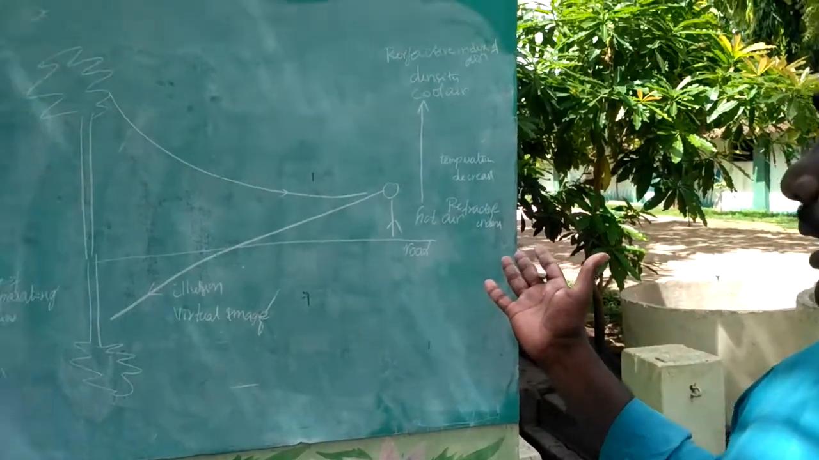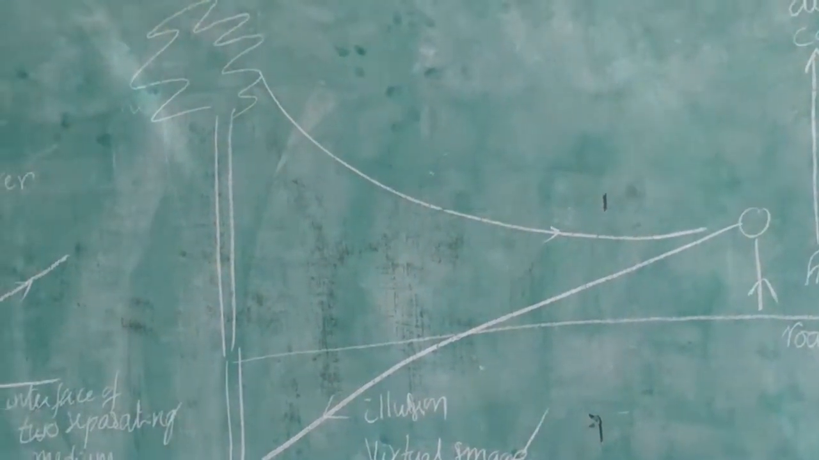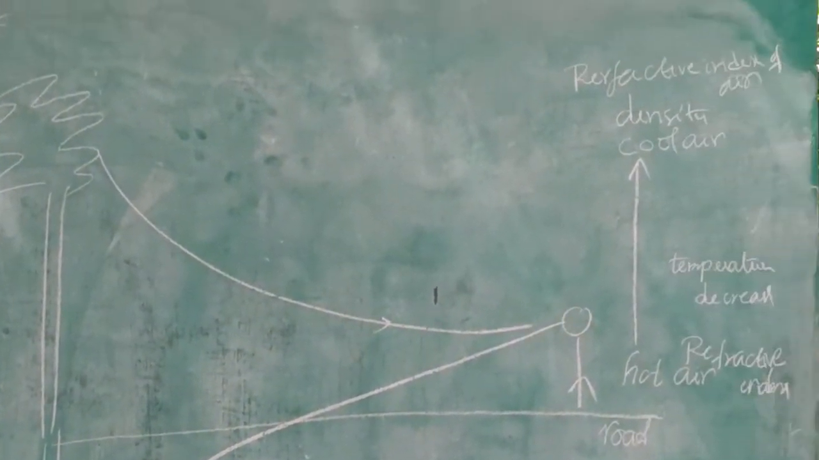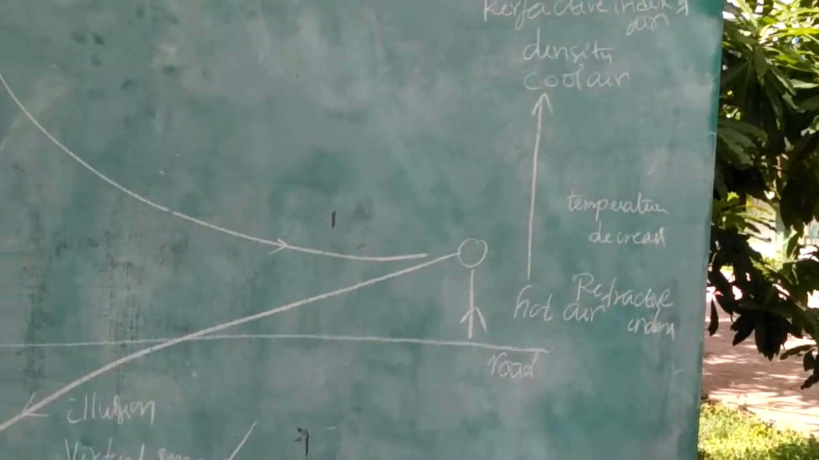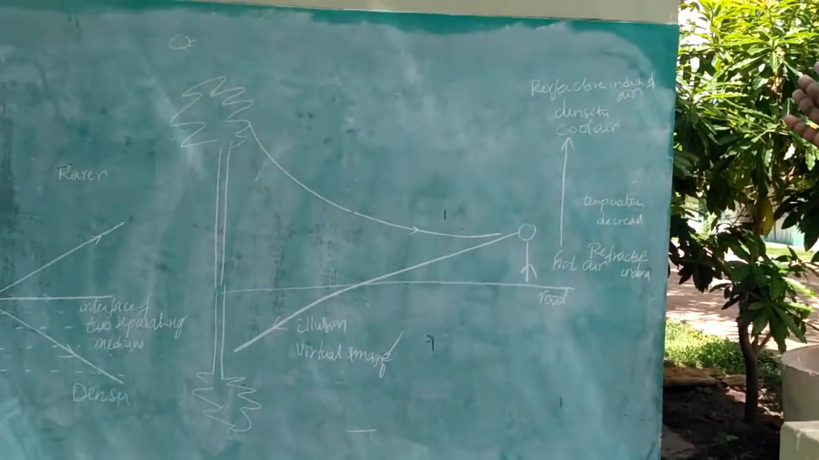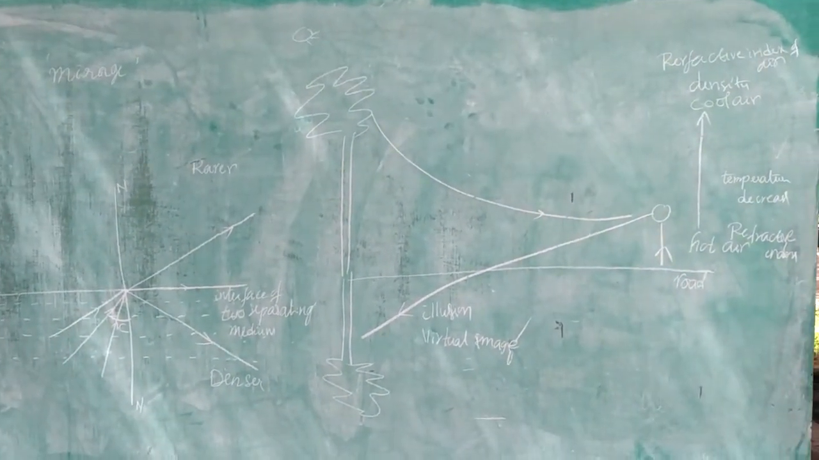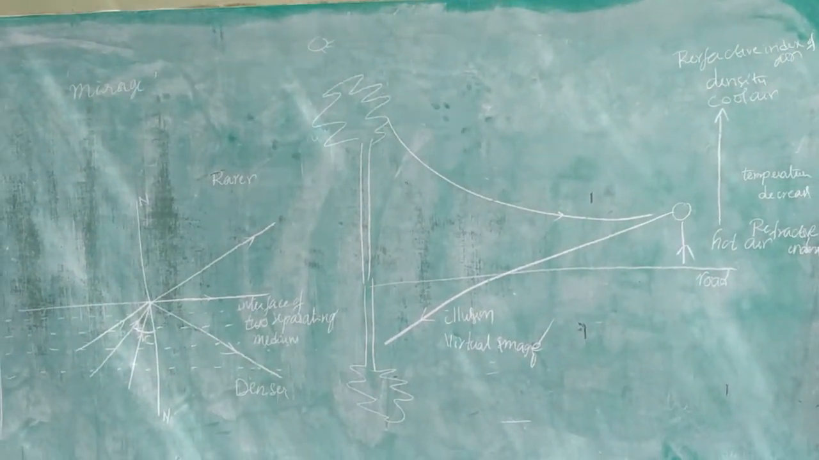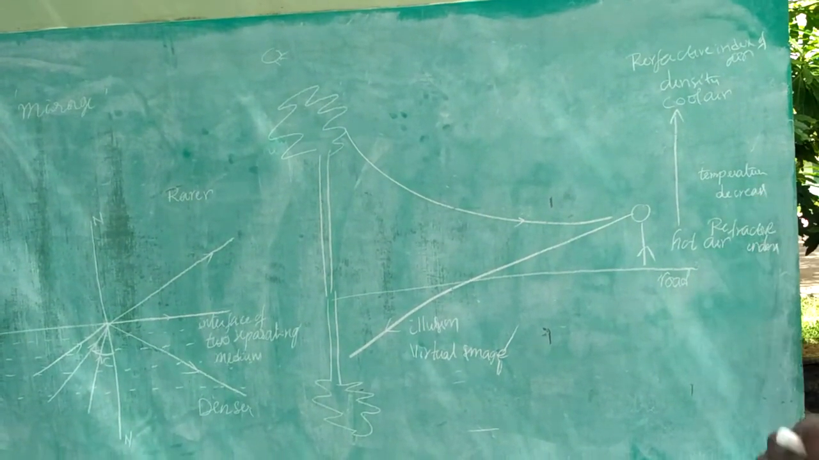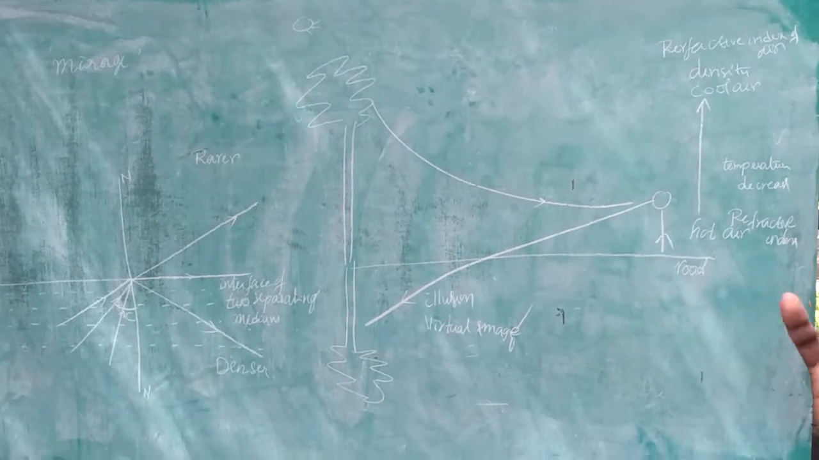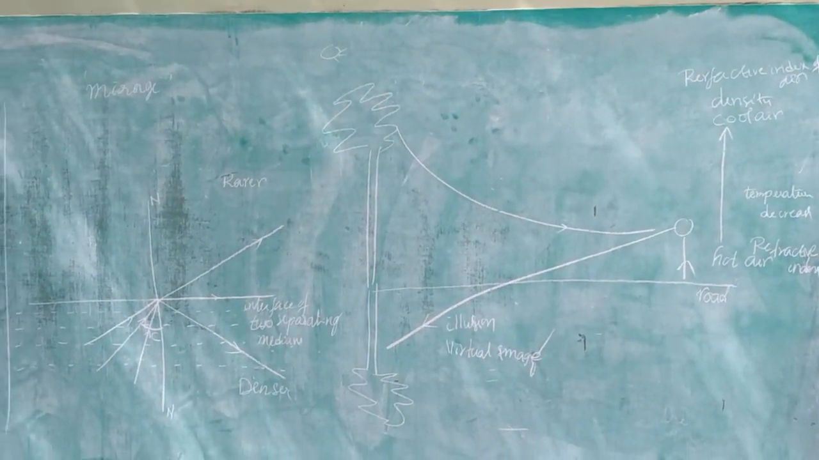Okay friends, now look at the figure. Just above the surface of the road the air is hot, but as we go to a higher level, the air becomes cool. That is, the density of air increases. That means the refractive index of the air increases. That is, the refractive index is greater compared to the hot air. When the light is coming from the sky or any tall object or tall tree, what happens? The rays are traveling from the higher refractive index medium to the lower refractive index medium. They will suffer refraction.